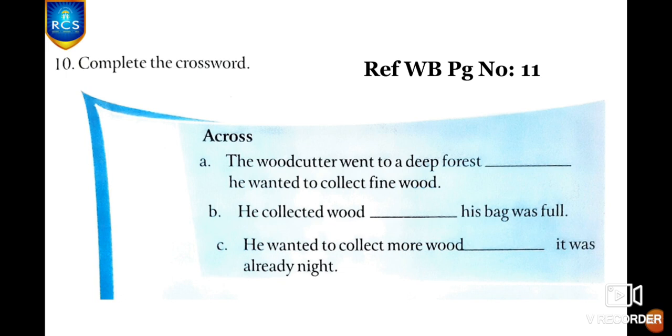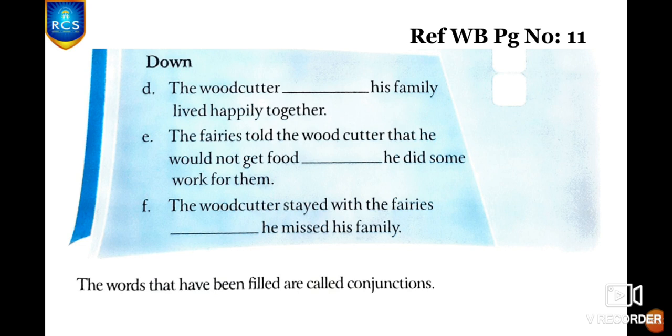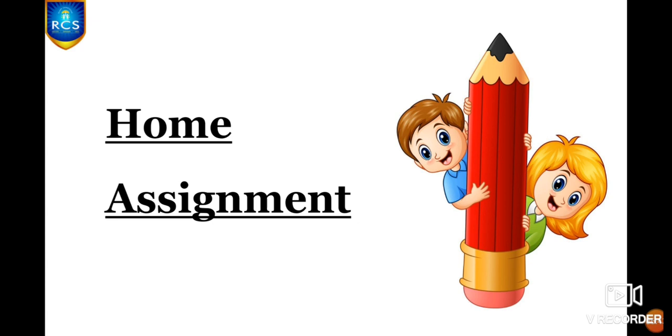And next, children, we are moving on to our 10th question. Complete the crossword. Here they have given you crossword puzzles, and read the sentences carefully, and they have mentioned across and down, right? And based on that you have to fill in the crossword puzzle. Read the sentences carefully and complete this. The words that have been filled are called conjunctions, and this is your clue. Based on this you have to complete. And children, I hope you are clear with the concept, connection and today's class activity, right?